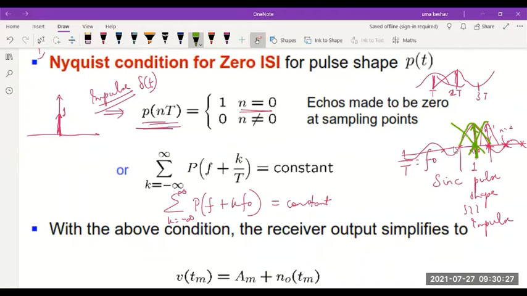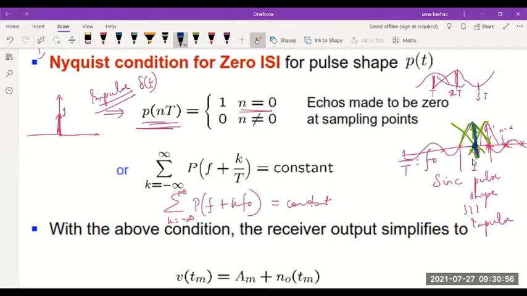So if you can choose a pulse shape which will give you maximum at the required pulse, but the neighboring pulses will pass through 0 at the exact sampling instant. So whenever you are sampling for this pulse, this is the sample time for this pulse, and at this point the neighboring pulses are exactly passing through 0.